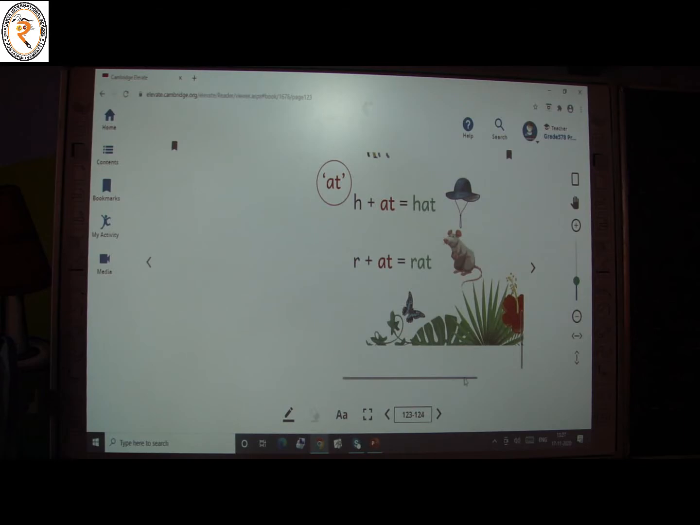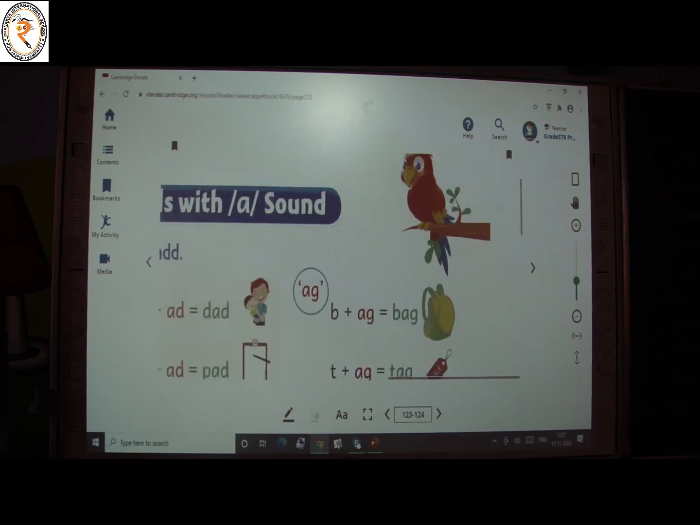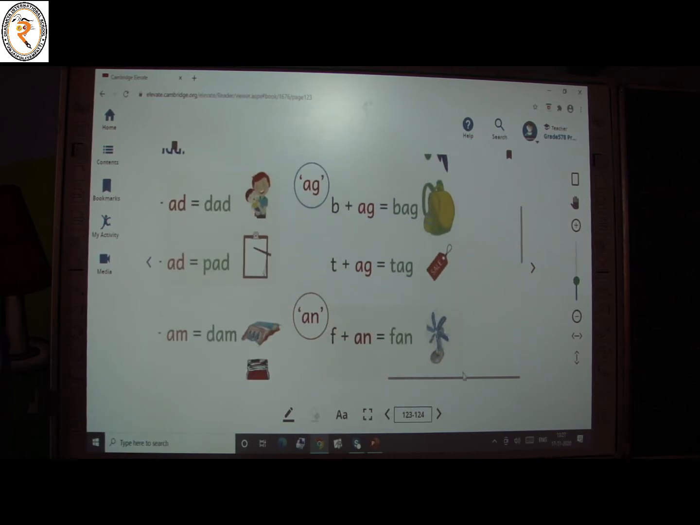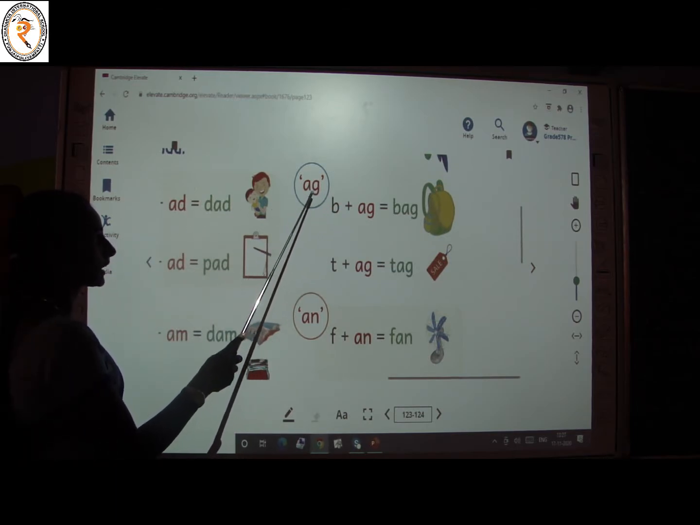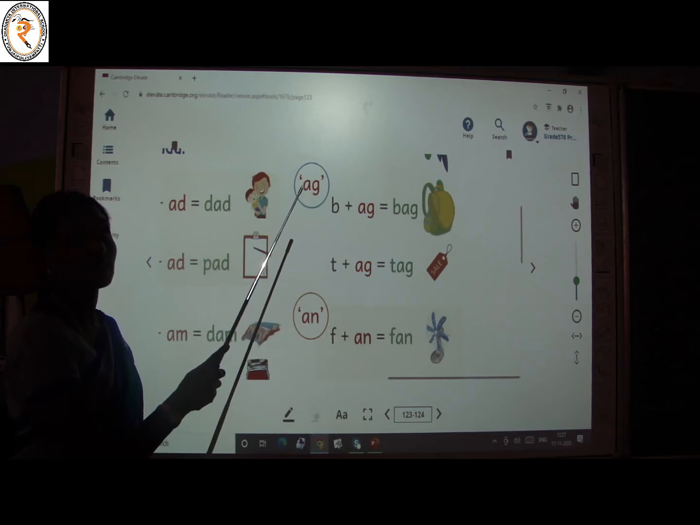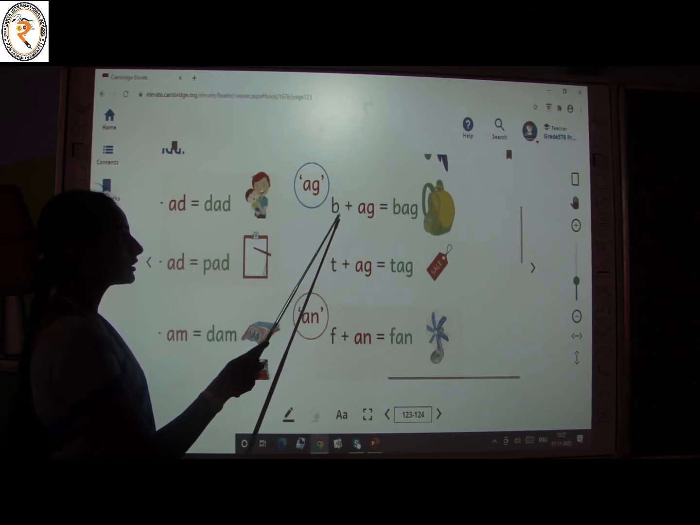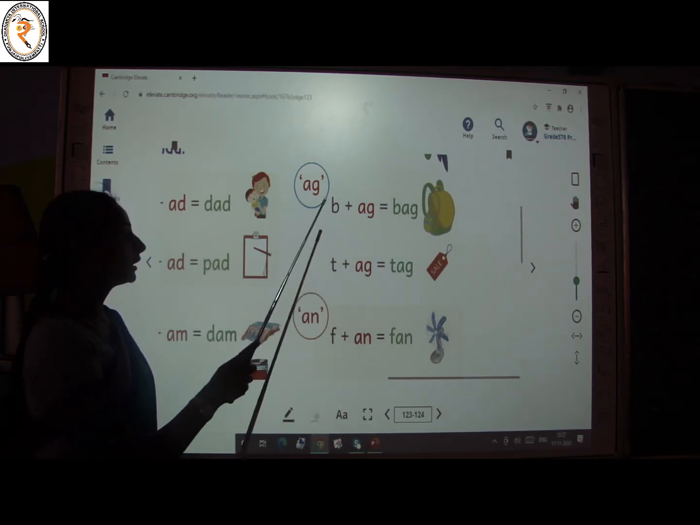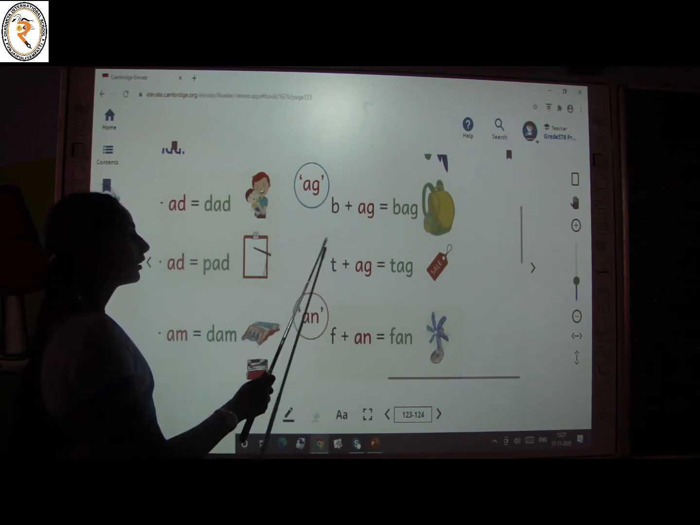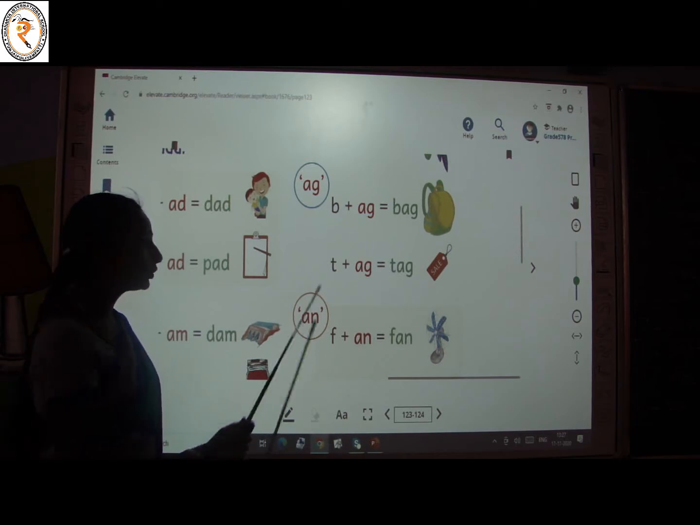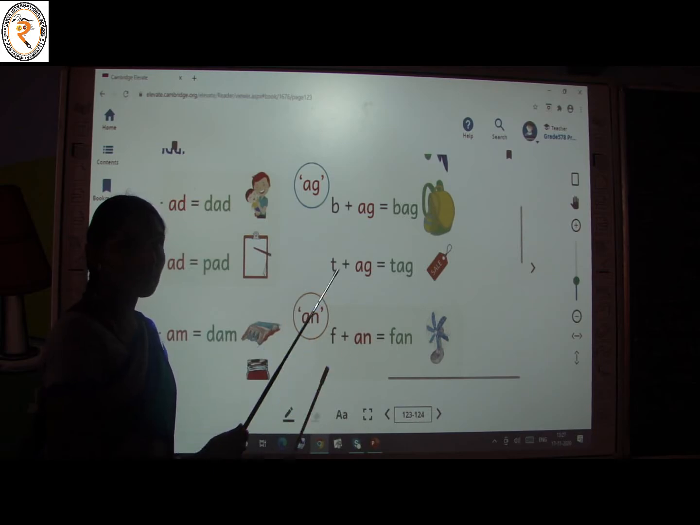Let's see the next one. See here. Yes, the next one is ag. We have to read the letters AG together as ag. Now the letter B is added to ag. What is the sound of the letter B? Ib. Ib plus ag, bag. Very nice. What is the sound of the letter T? Now T is added to ag. It plus ag, tag.